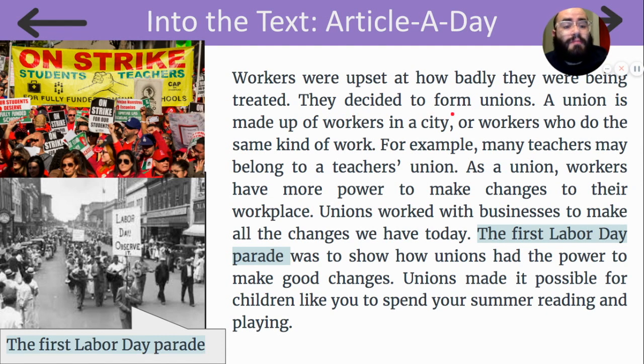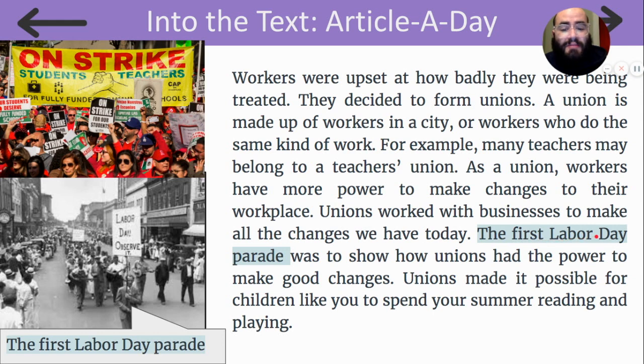Workers were upset at how badly they were being treated. They decided to form unions. A union is made up of workers in a city or workers who do the same kind of work. For example, many teachers may belong to a teachers' union. And yes, I do belong to a teachers' union, and you can see here on the left a teachers' union protesting for teachers' and students' rights. As a union, workers have more power to make changes to their workplace. Unions worked with businesses to make all the changes we have today.